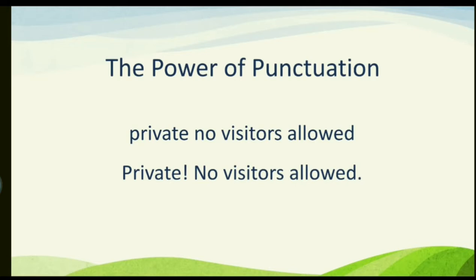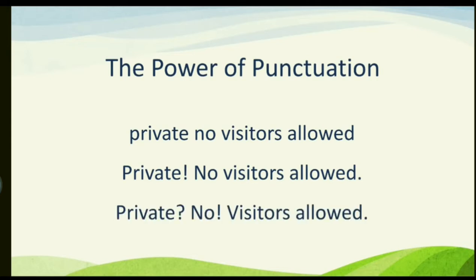It means that this property is private and no outsiders or no visitors are allowed here. Now we will see another example. "Private no, visitors allowed." So you can see the power of punctuation, that if we punctuate a sentence differently, its meaning changes.